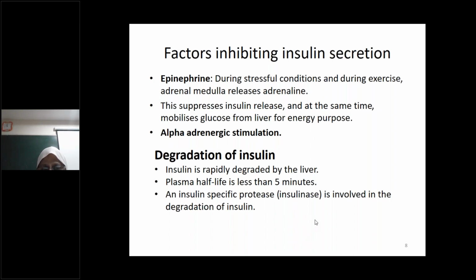So then degradation of the insulin takes place in the liver. The plasma half-life of insulin is only 5 minutes, and a specific protease, insulinase, leads to degradation of insulin.